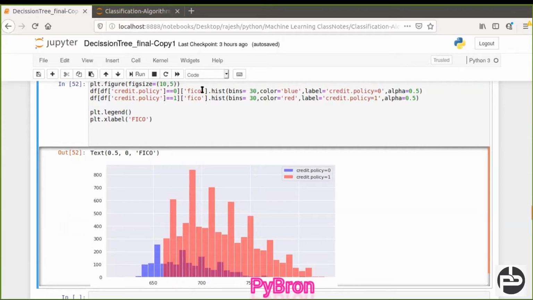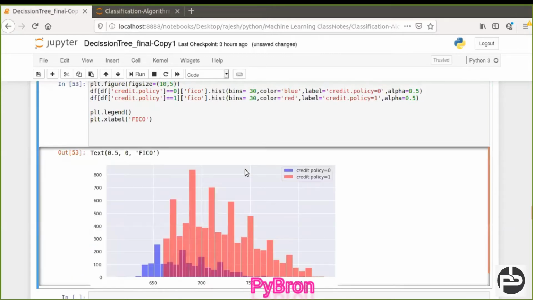Credit score means, see, a person having a good credit score is eligible to take a loan, any kind of loan. If your credit score is not good, then you will not be able to take a loan. So I am checking which credit policy is 0, what is the credit score for that, and which credit policy is 1, what is the credit score for that.